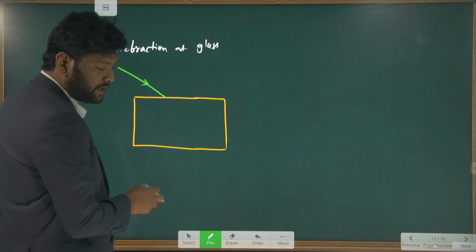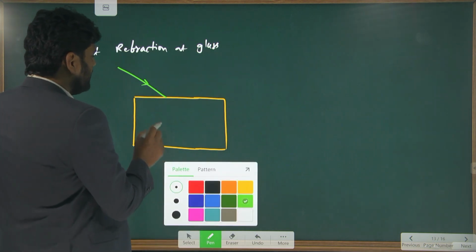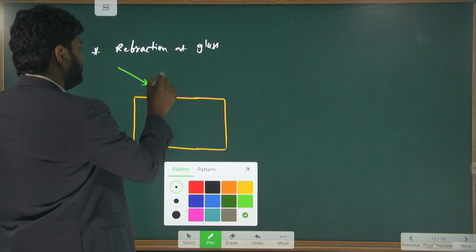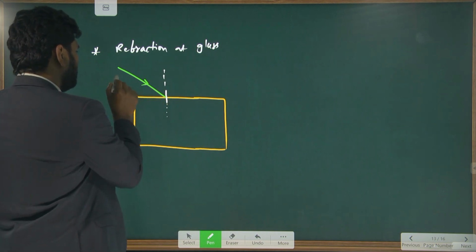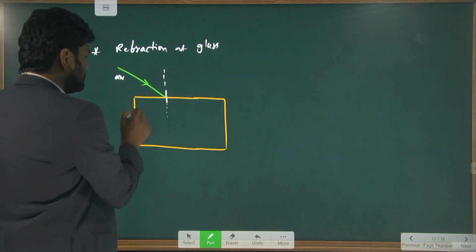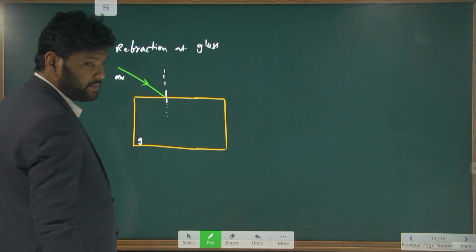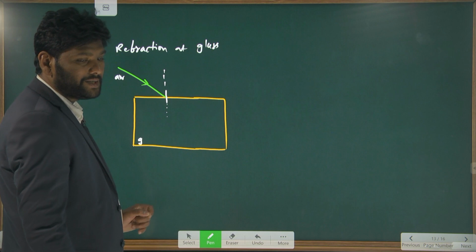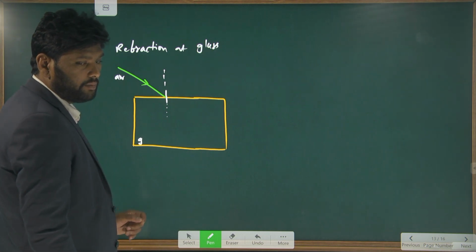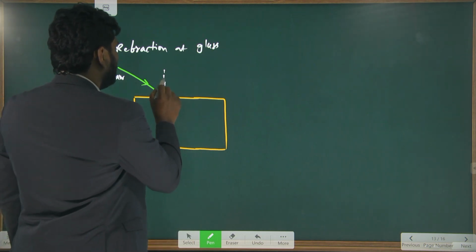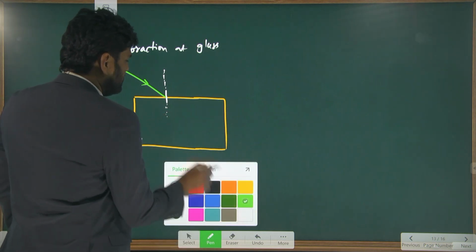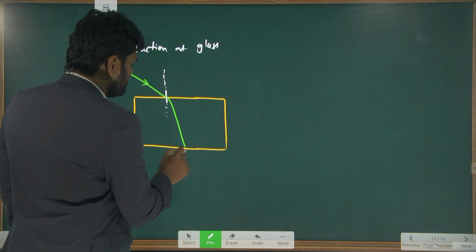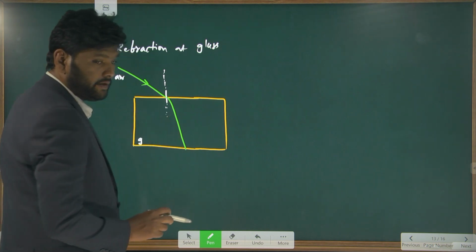Now the light ray is passing from which medium to which medium? Air medium to glass medium. But here the glass medium is denser than air, so in which direction will it bend? The light ray will bend towards the normal. This is the way the light ray will bend.